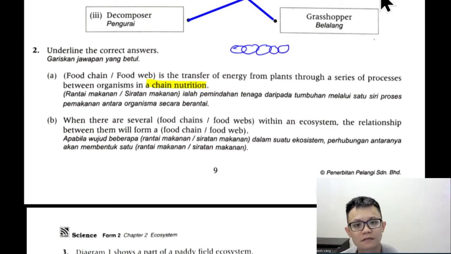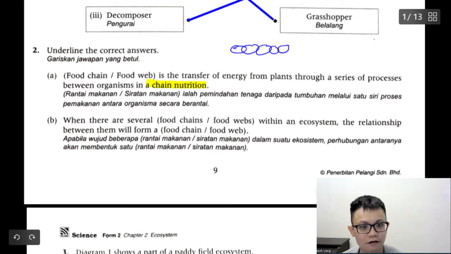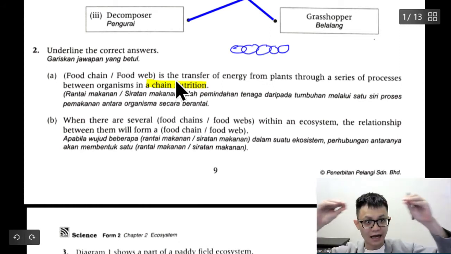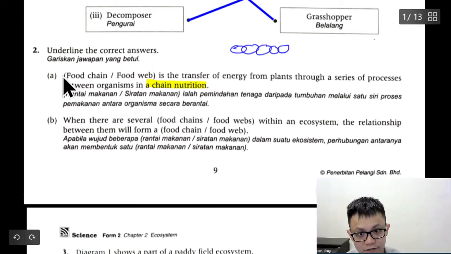So what is the answer for 2A and 2B? We're talking about food chain, a line. So this will be the food chain. Let's see. When there are several food chains within an ecosystem, the relationship between them will form a food web. Correct or not?